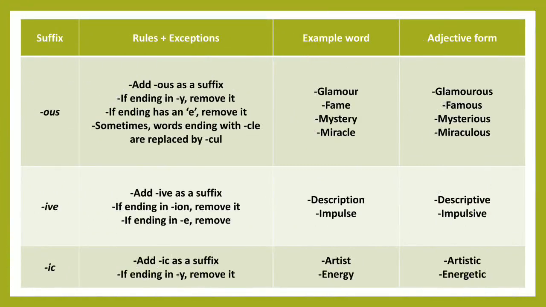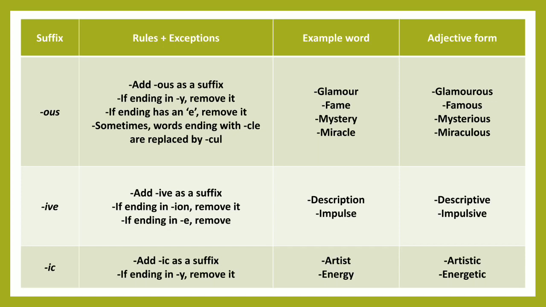Next, ous. We can add ous as a suffix. For example, glamour, glamorous. If ending in y, then we have to remove it. I mean the y. For example, mystery. Mystery is turned to mysterious.